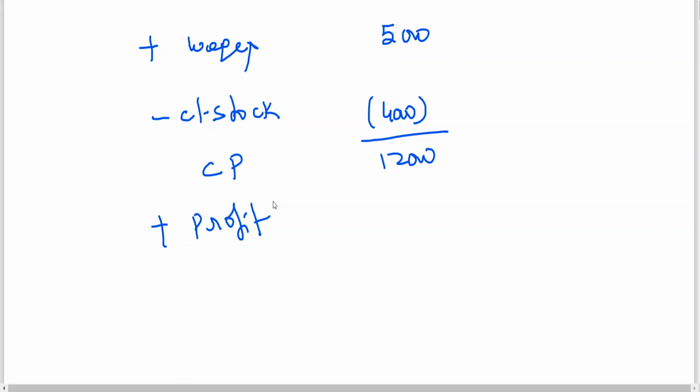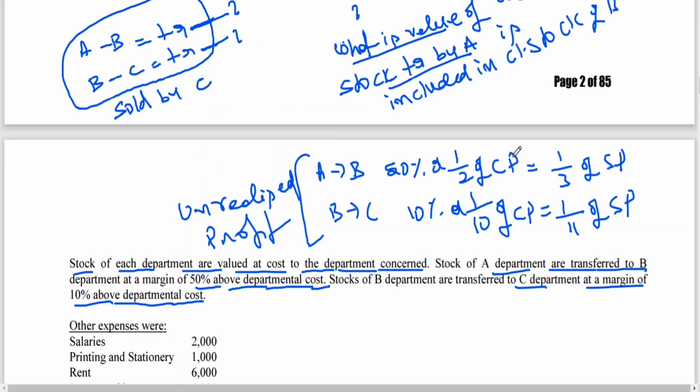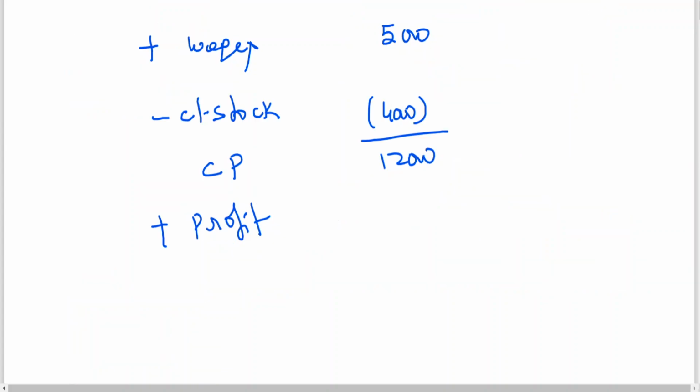So try to understand. I need selling price there for unrealized profit, because closing stock of department B is at selling price to A, no? Because department B, whatever the closing stock that is unsold, is stock which is getting from whom? Department A. Department A is sending the goods at selling price. So therefore, there I need it.